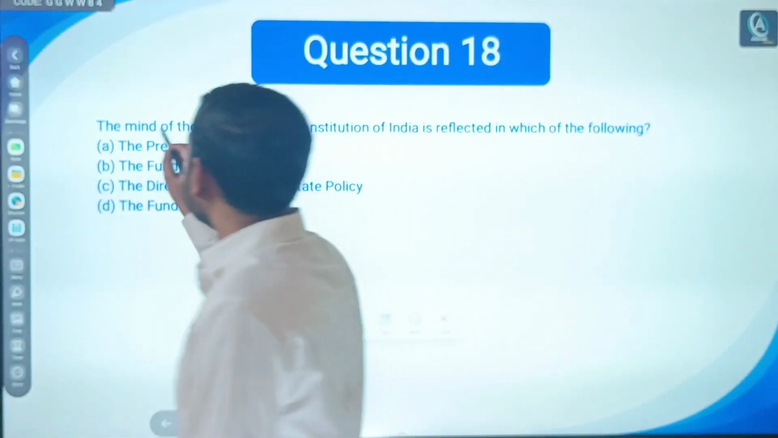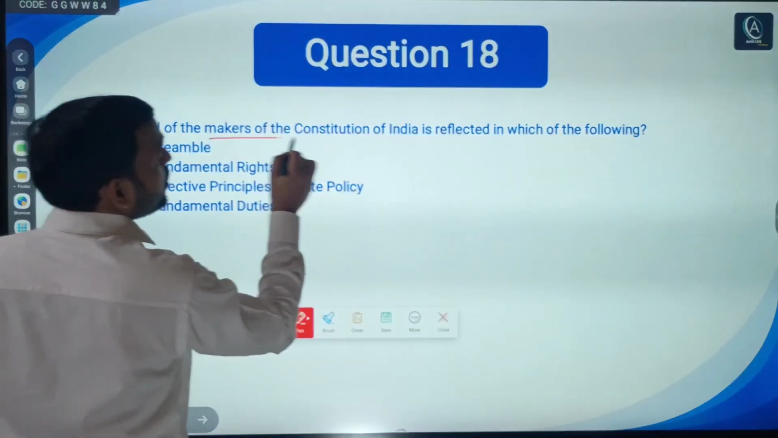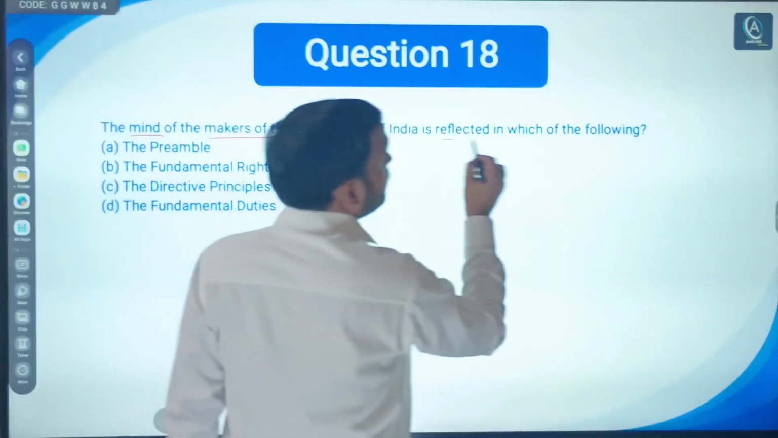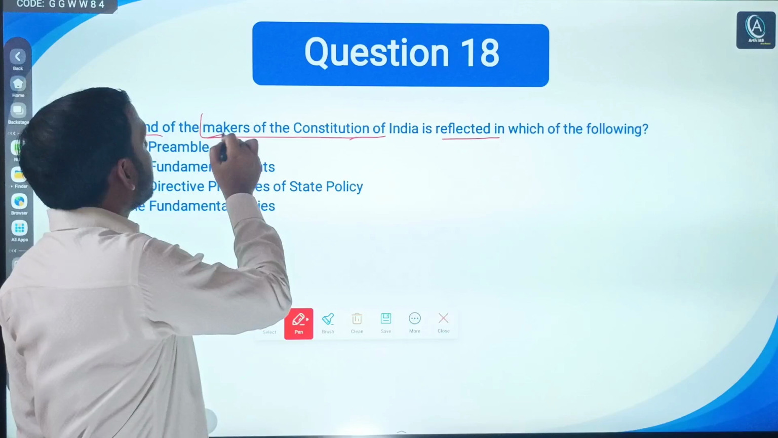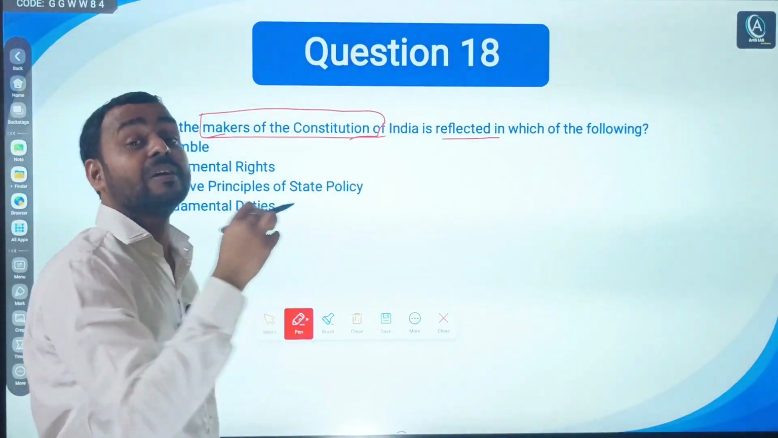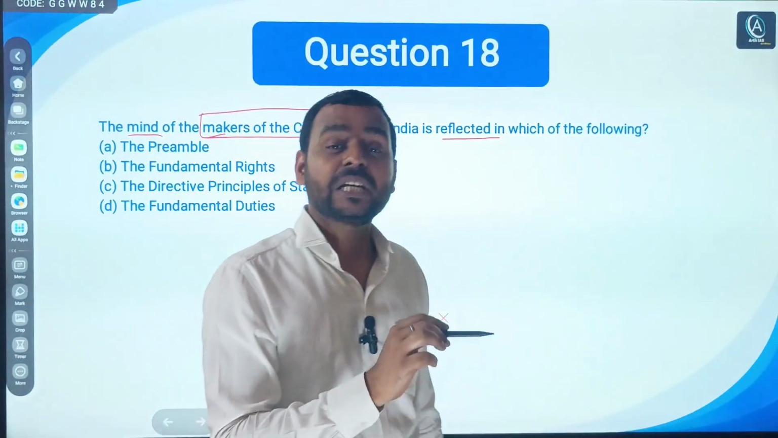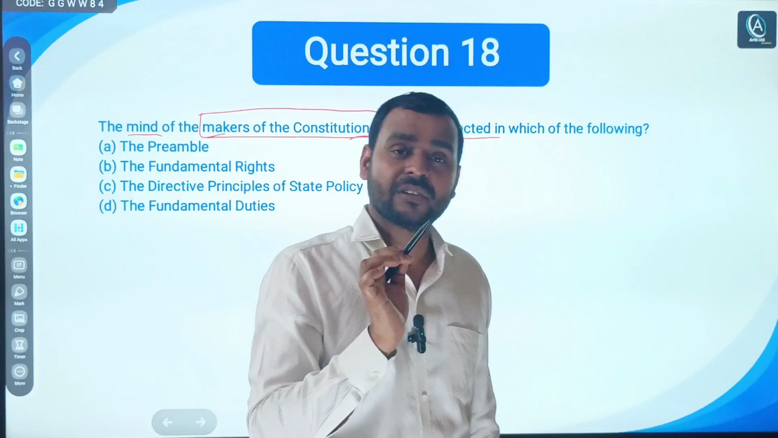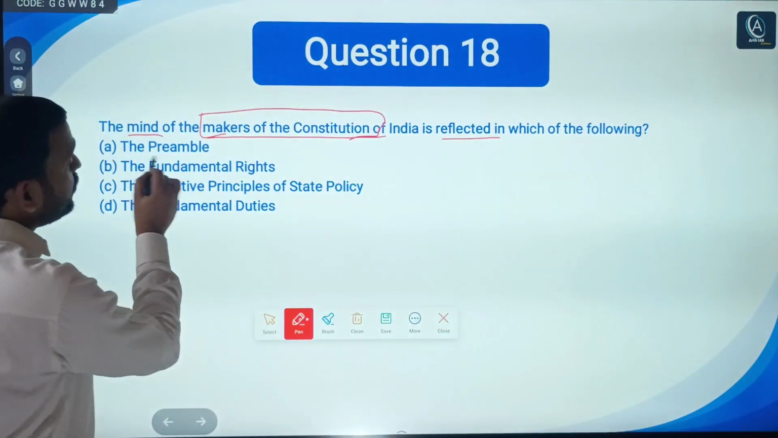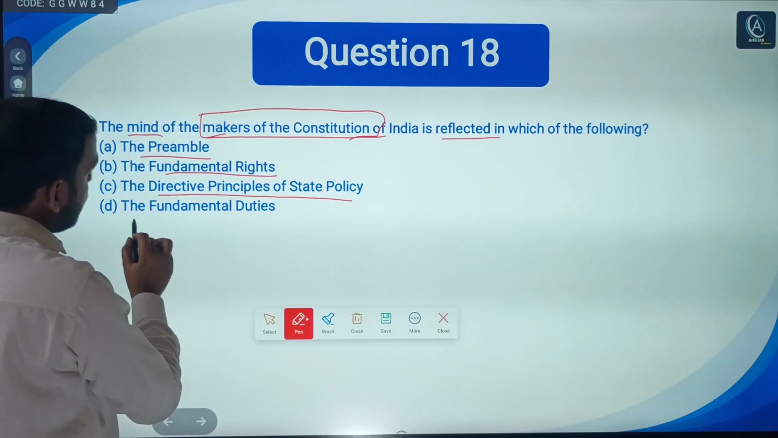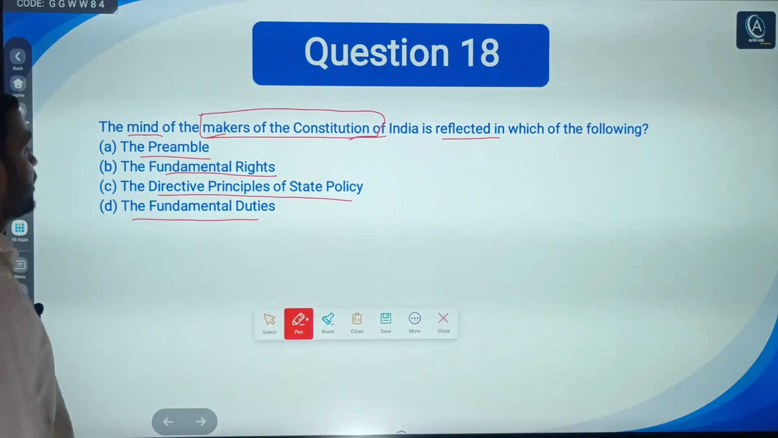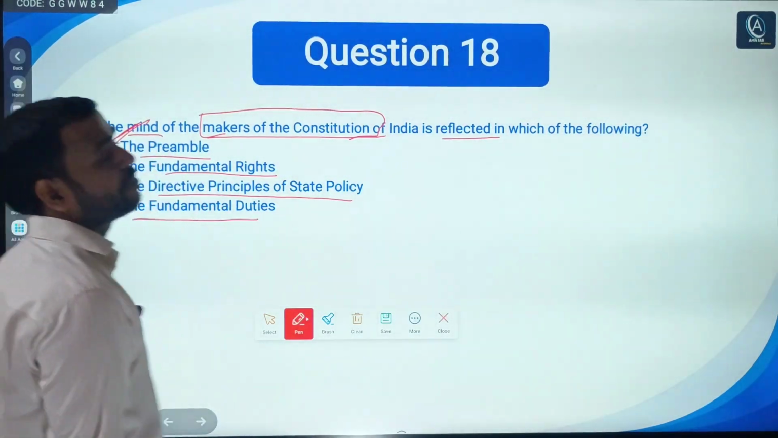So it says the mind of the makers of the Constitution of India is reflected in, right? Simply, the mind of the framers of the Constitution of India is reflected in which of the following? First, the preamble. Second, fundamental rights. Third, directive principles of state policy. Fourth, fundamental duties. The right answer would be the preamble.